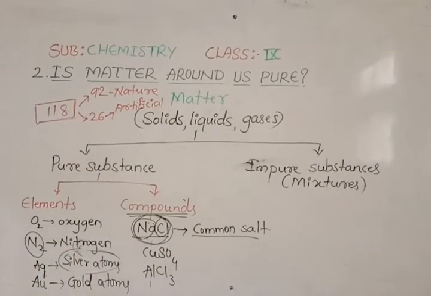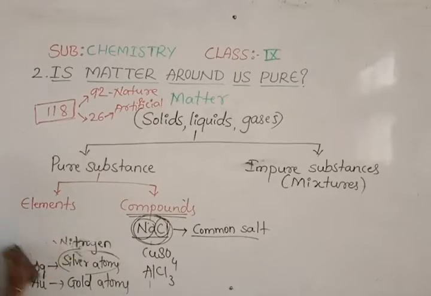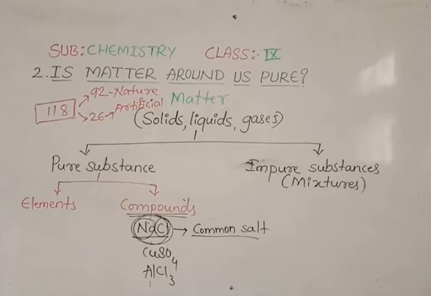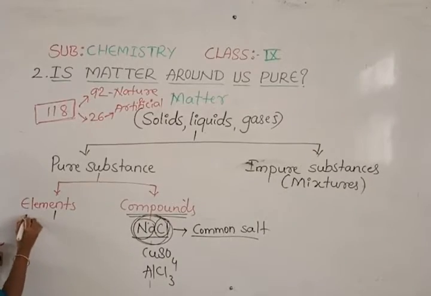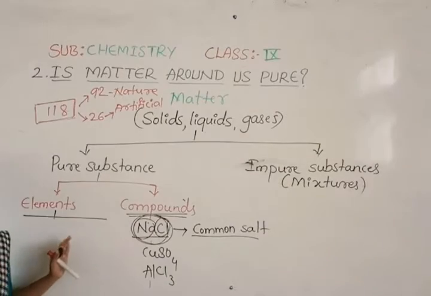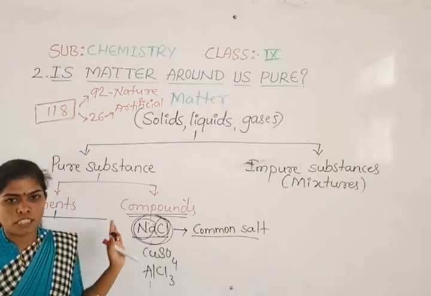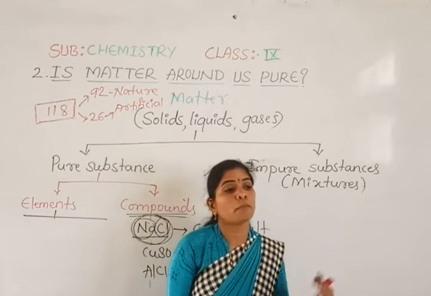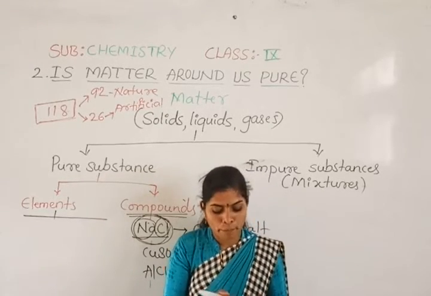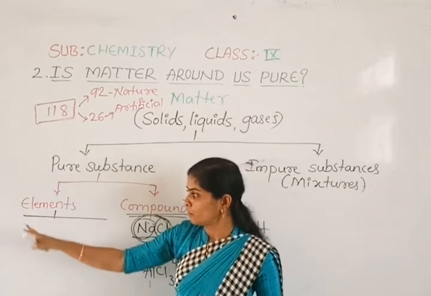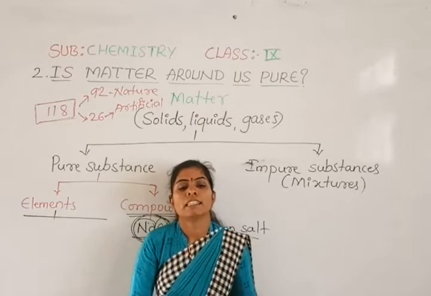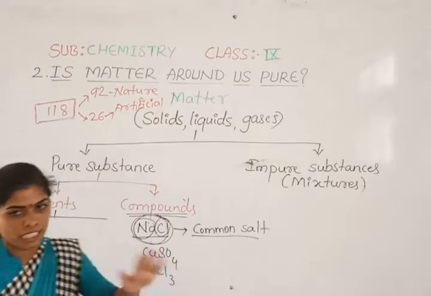And again if we take the elements, how many elements are there? I said totally there are 118 elements. These 118 elements are not all the same. Some are in solid form, some are in gaseous form, and some are in liquid form. Depending on the state of matter, we are not able to classify the elements, but naturally we classify the elements into 3 different categories.